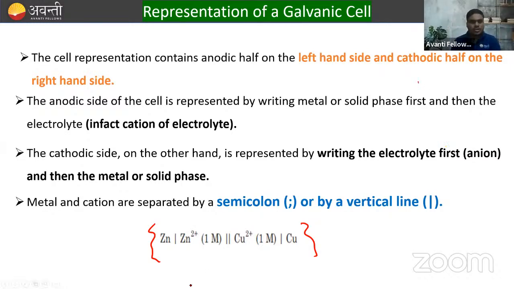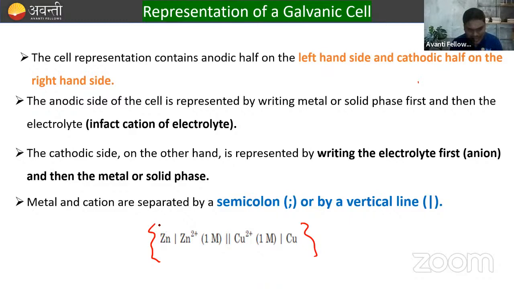The anode side of the cell is represented by writing metal or solid phase, and the cathode side is represented by writing its electrolyte and then the metal in the solid phase, right? And the metal and cation are separated by a semicolon or by a vertical line.